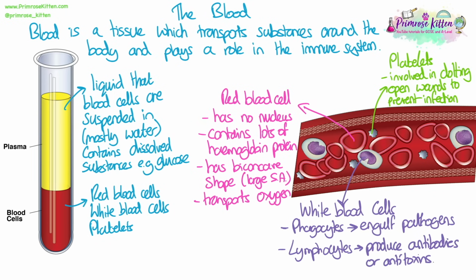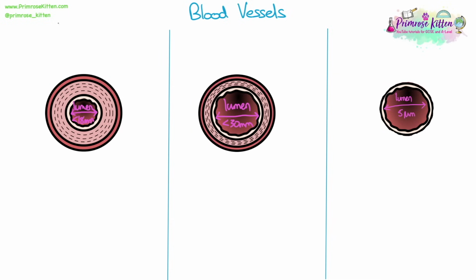There are 2 types of white blood cells: phagocytes, which engulf pathogens, and lymphocytes, which produce antibodies or antitoxins. Both of these defend the body from pathogens and prevent you from getting sick, so they play a part in the immune system. We need to know the 3 different types of blood vessels and how their structure relates to their function.